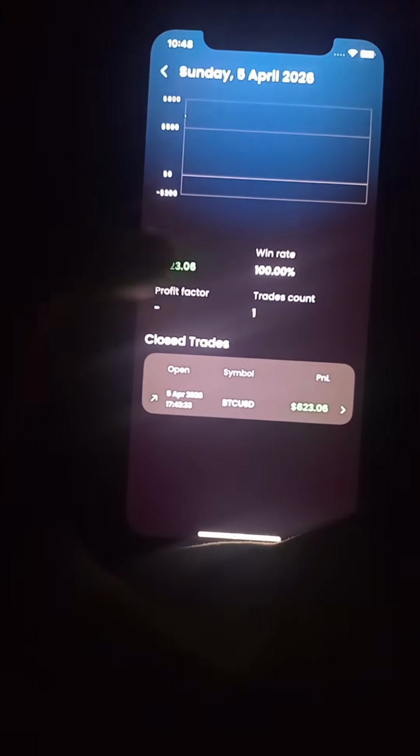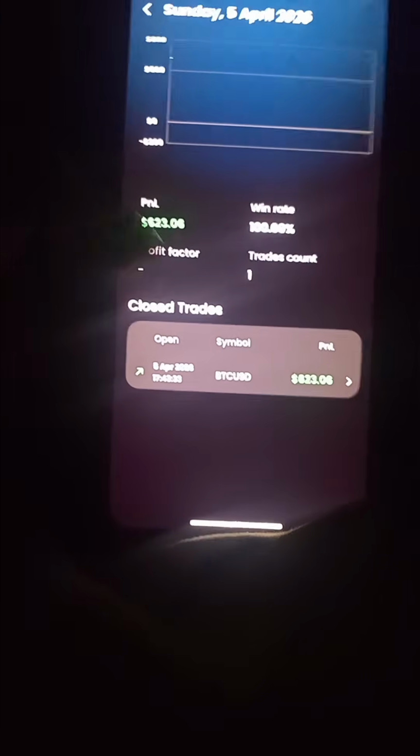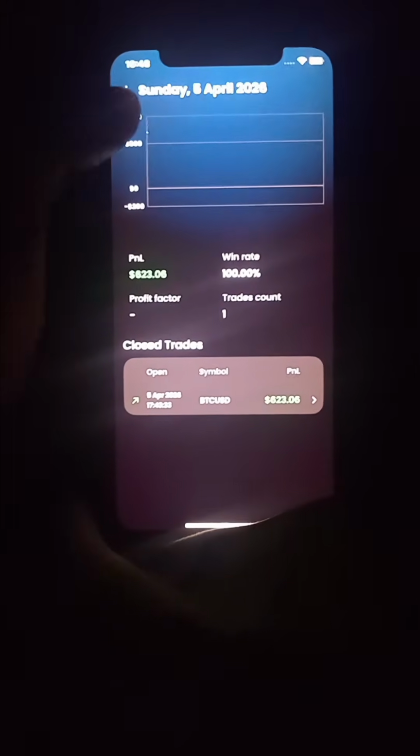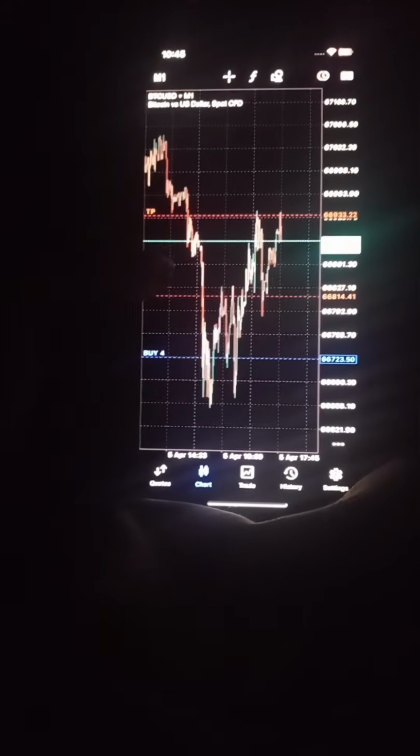I don't know, but today I took a quick trade. What is the date today? Today is Sunday. This is the trade that I took in Bitcoin USD, because today is Sunday and the market is closed. So this is the chart that I trade. I use the MT5, as you can see, in the 1 minute time frame.